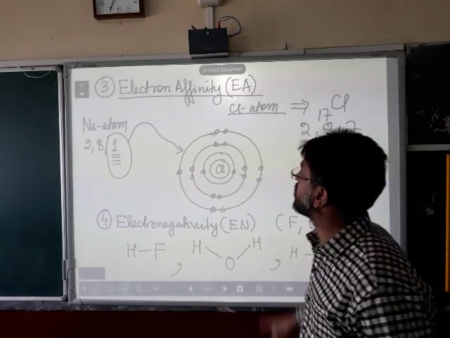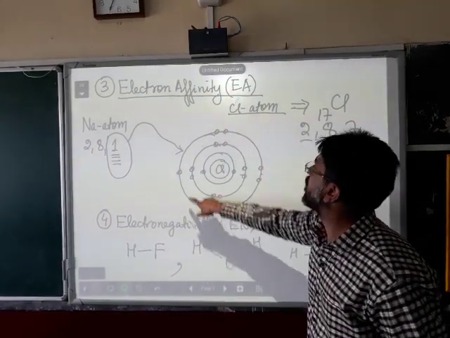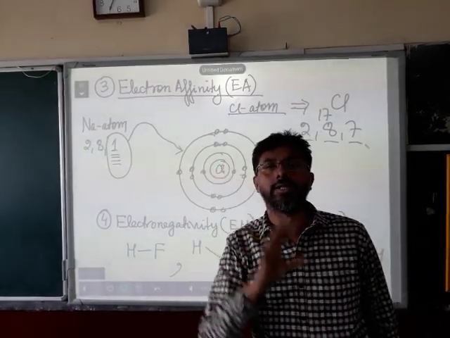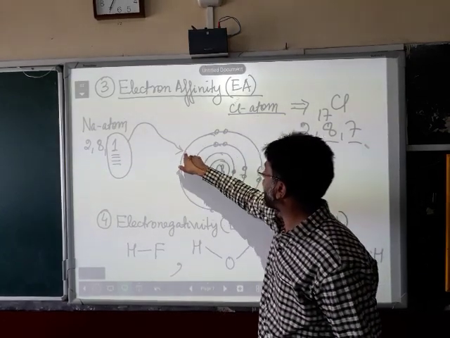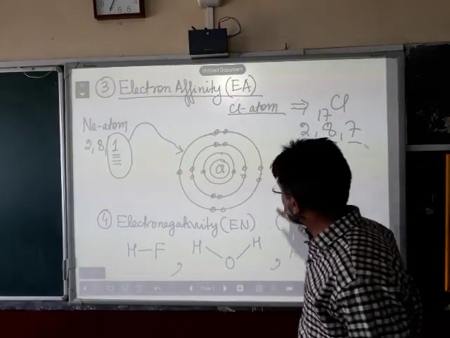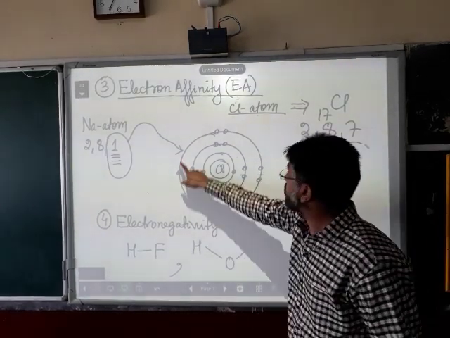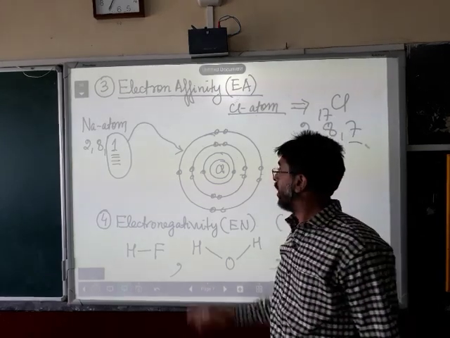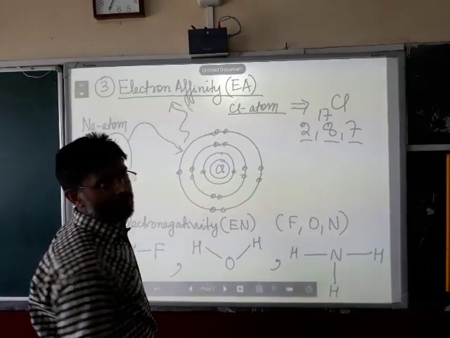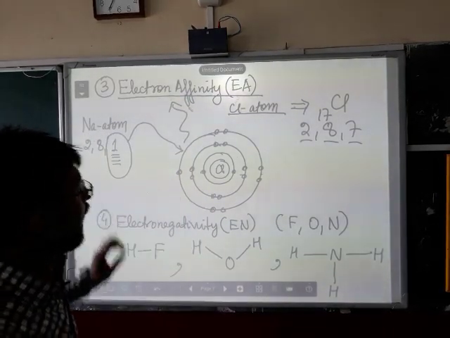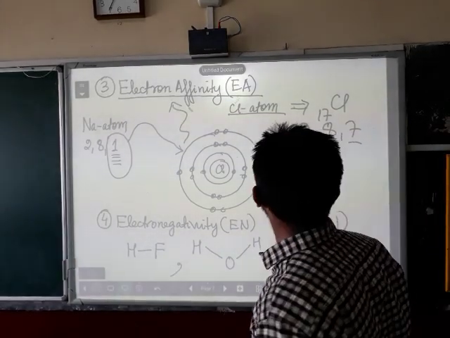And that energy which is given out is called electron affinity, because these 7 electrons are going around with their own particular energy. But once an electron from a metallic atom is put in the valence shell to make it an octet, there is a disturbance in the energy with which these electrons are revolving around the nucleus. So an energy is given out, and that energy is called electron affinity. This is the meaning of electron affinity. And electron affinity is more prominent, more visible in the case of non-metallic atoms.